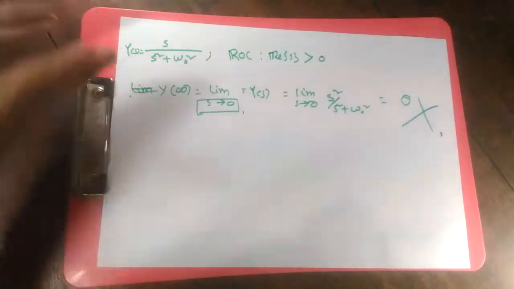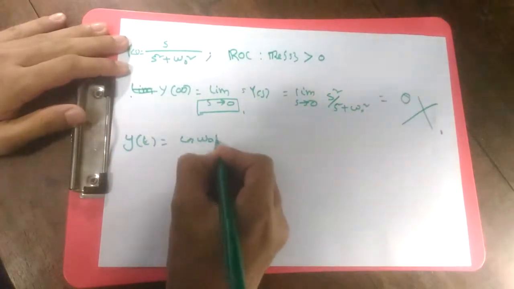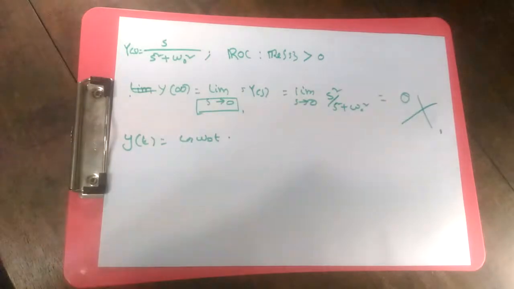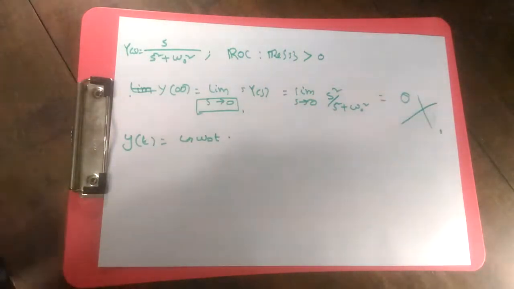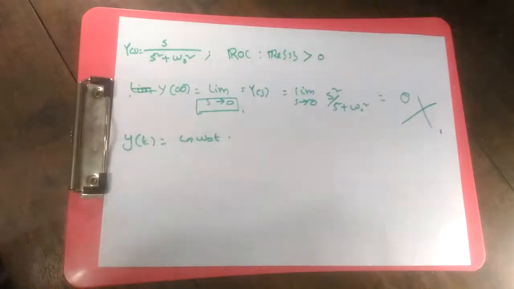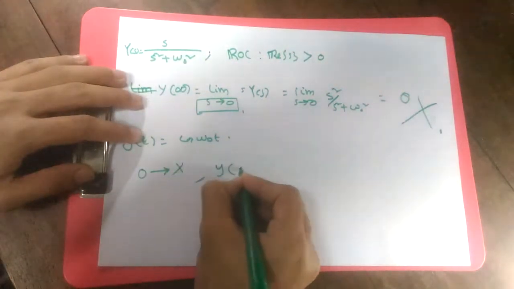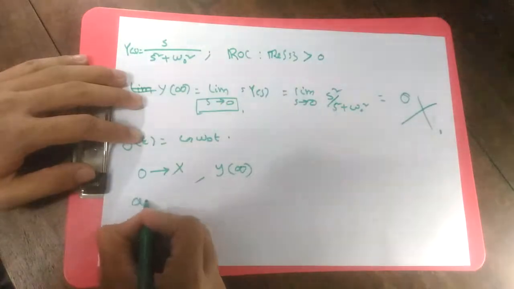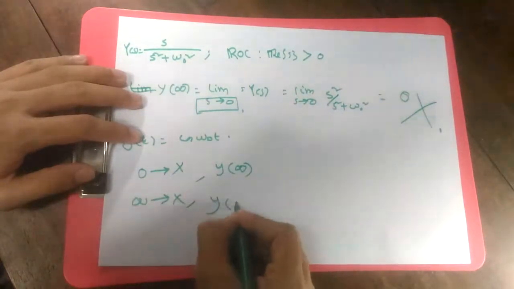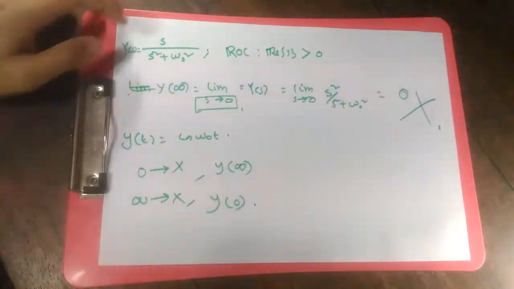So you can see from the time domain also, its time domain function would be cosine of omega naught t, which is undefined at infinity. So the lesson I want you to know is that if some value of either 0 or infinity is not in the ROC, you cannot find out the corresponding value in the time domain. If 0 is not in ROC, then you cannot find out y of infinity. If infinity is not in ROC, then you cannot find out y of 0. That's something you should know.